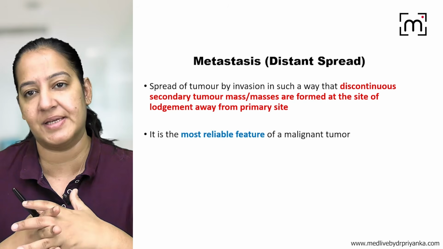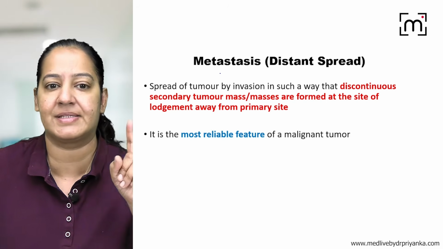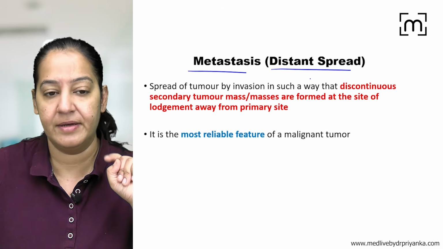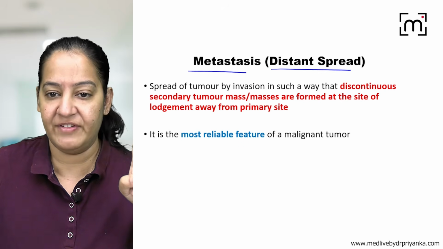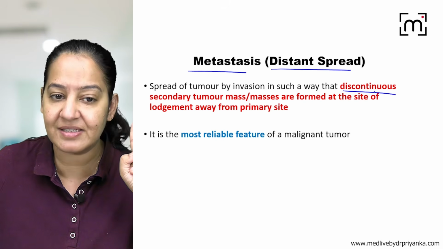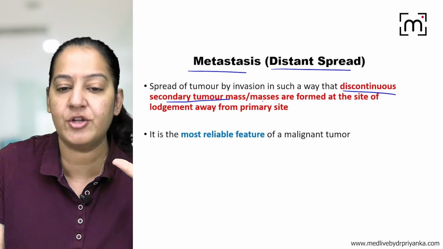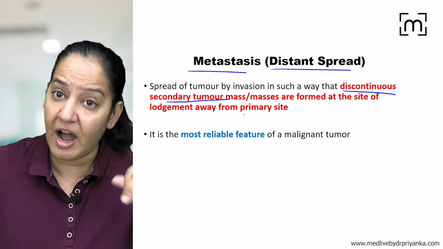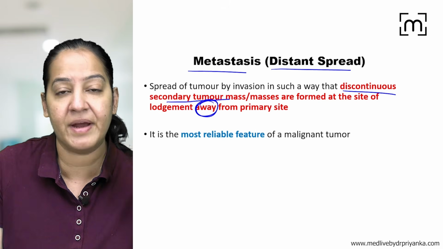What is the definition of the metastasis? How are you going to define metastasis? So what is metastasis? Metastasis is distant spread. So spread of the tumor by invasion in such a way that there are discontinuous, multiple secondary tumors or masses formed at the site of lodgement away from the primary site. The word to be picked up here is away.